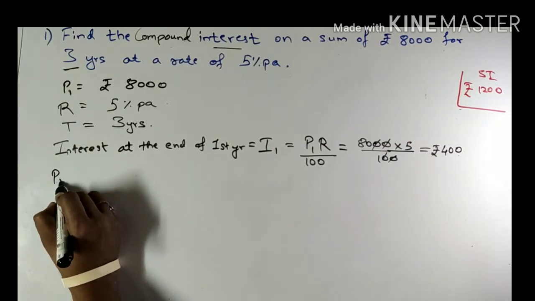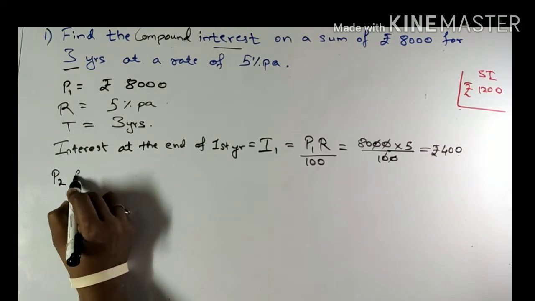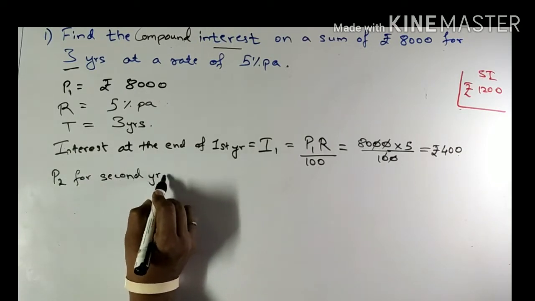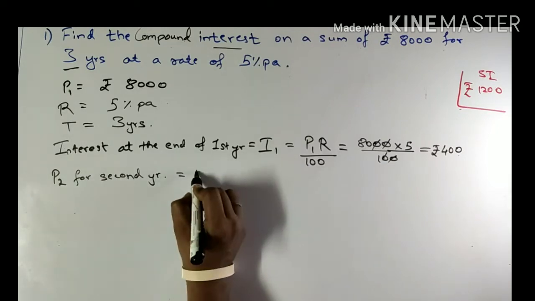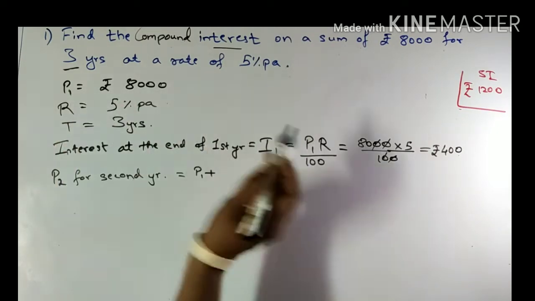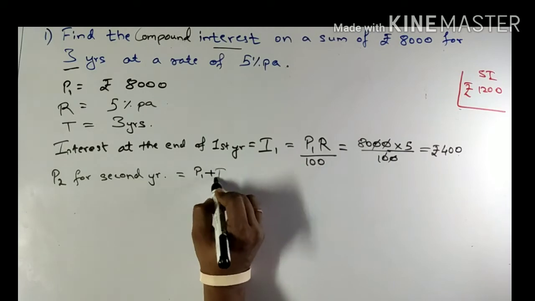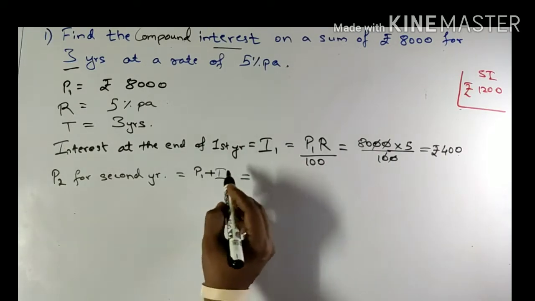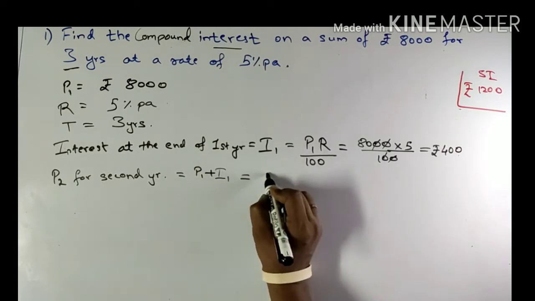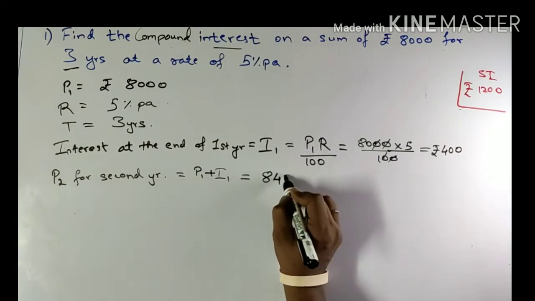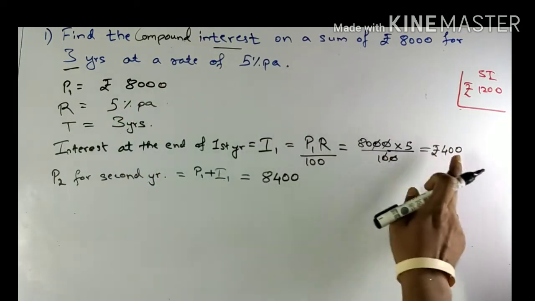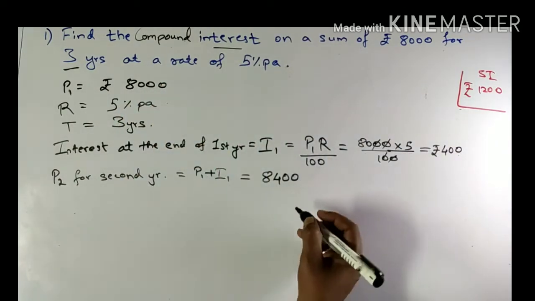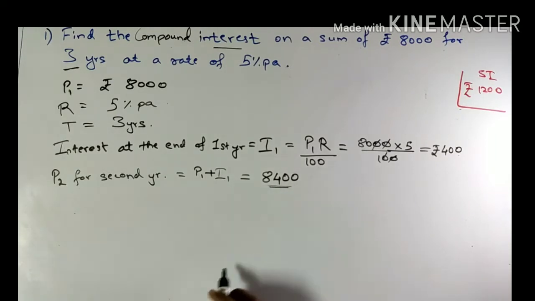So the principal P2 for the second year, as I mentioned before, will be the sum of P1 and this interest, P1 plus I1. Therefore my new principal for the second year will be 8,000 plus 400, which gets added to the principal for the calculation of interest for the second year. So this is my P2.